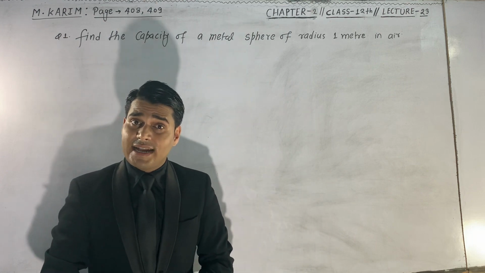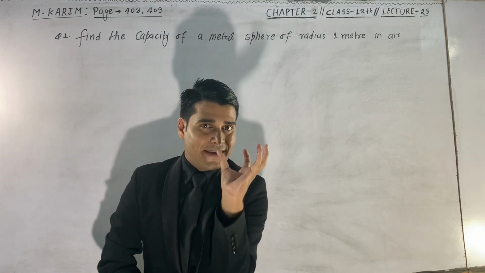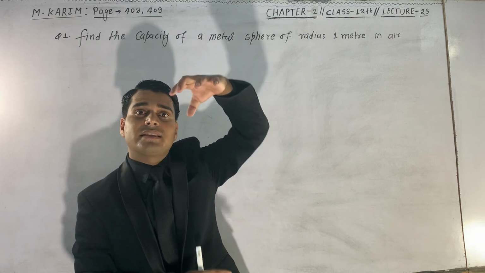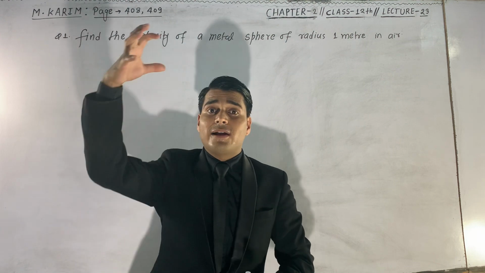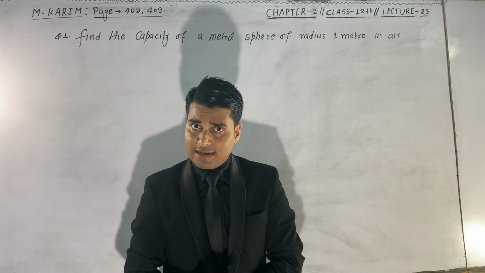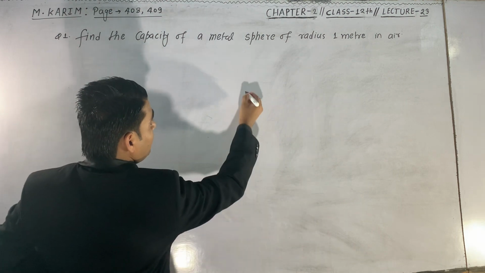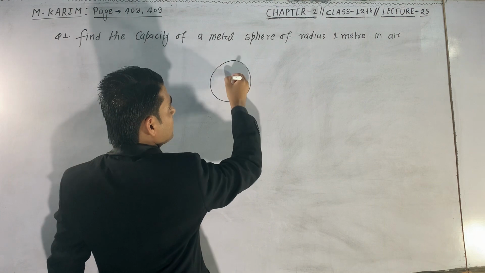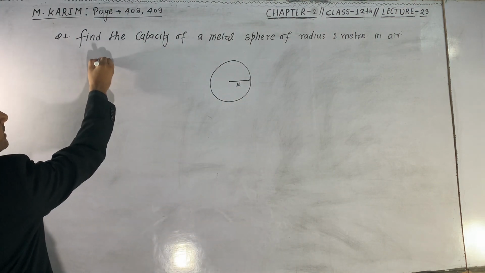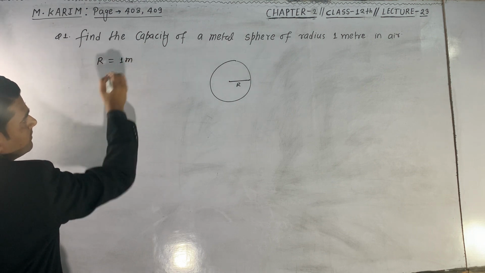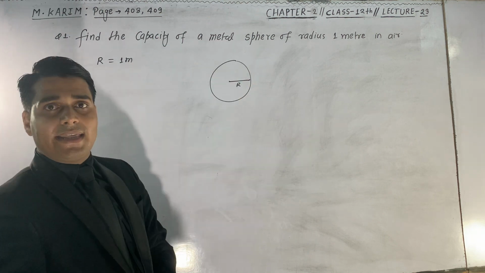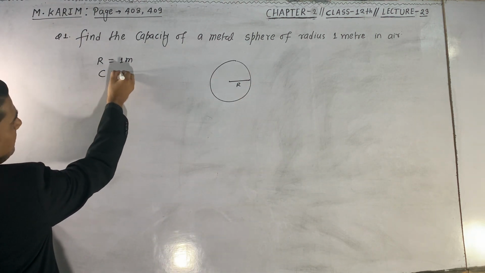The question is saying that I have a metallic sphere which has 1 meter radius and it is kept in the air. Suppose this medium is air, and here one metallic sphere is kept. Now we have to find the capacity of that metallic sphere. It has radius r, which is already given, r is equal to 1 meter. We have to find C, the capacitance.